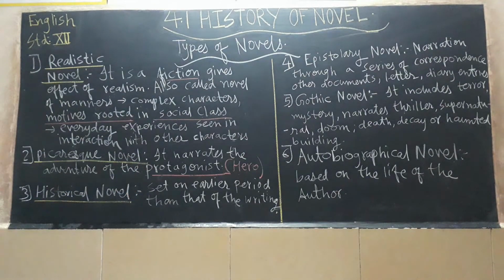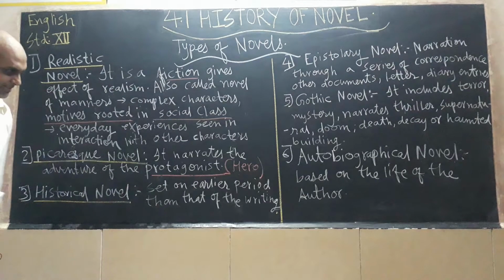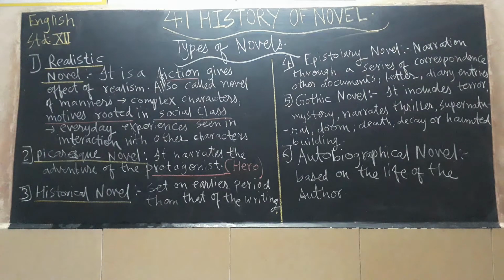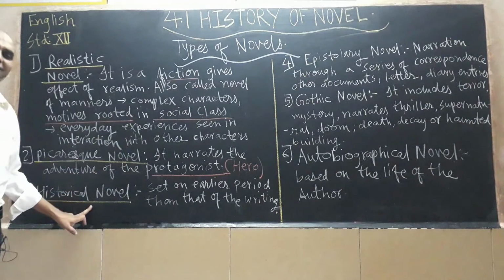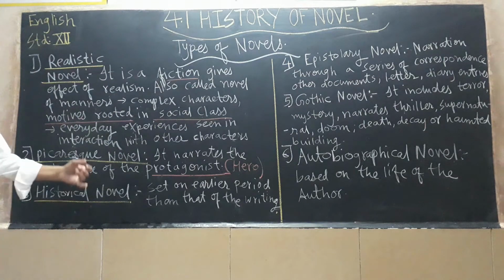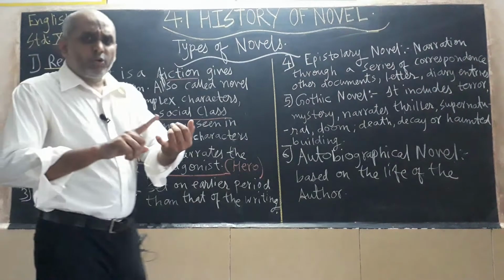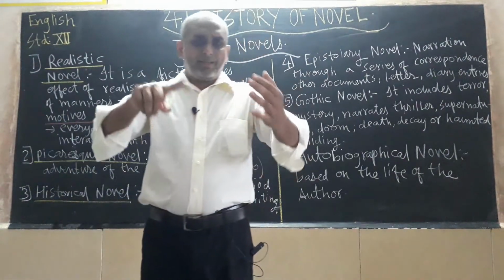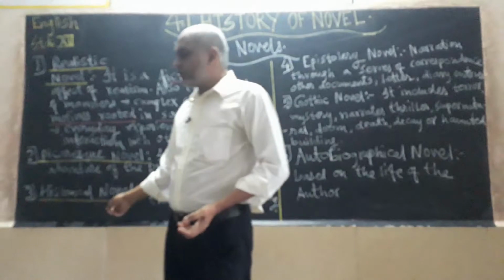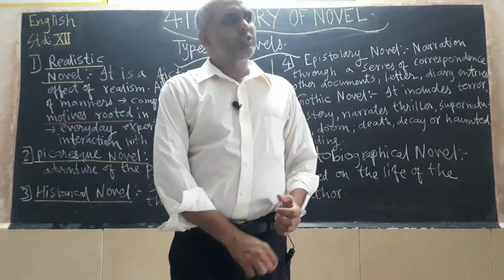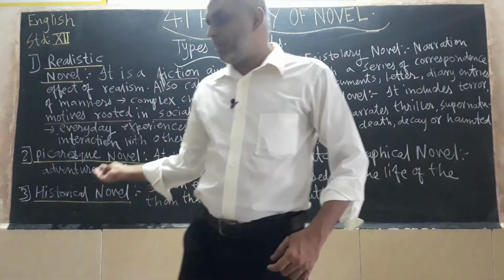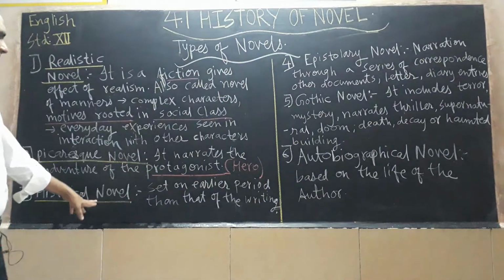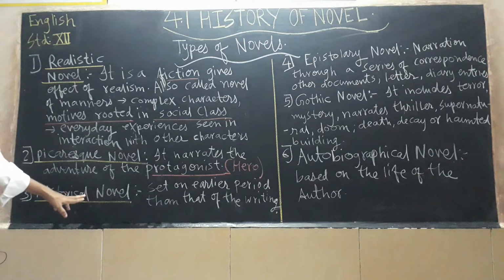Then next, historical novel. Historical novel is set in an earlier period than that of the writing. Historical novel will reflect the history in the past, what happened. So it will give you the historical background, the history of those countries where the writer belongs to. Okay, if you see the historical novel, for example, the drama by William Shakespeare, Henry IV. Okay, it is a history. It describes the history of Great Britain.